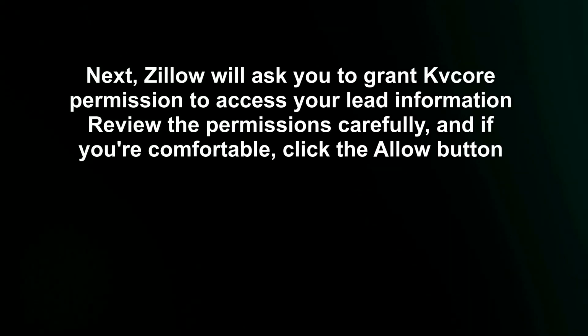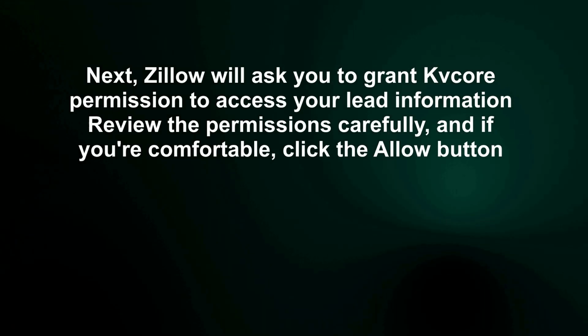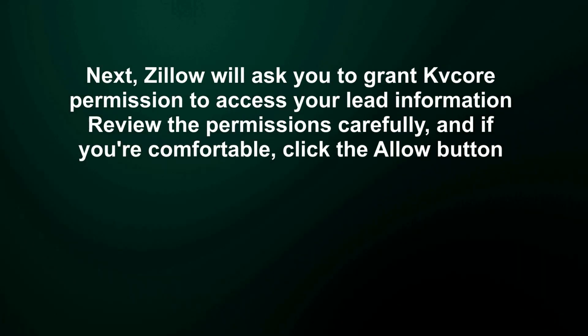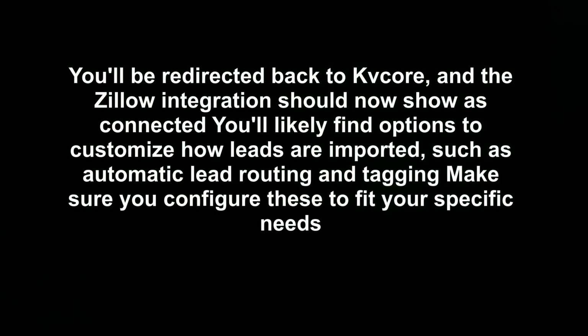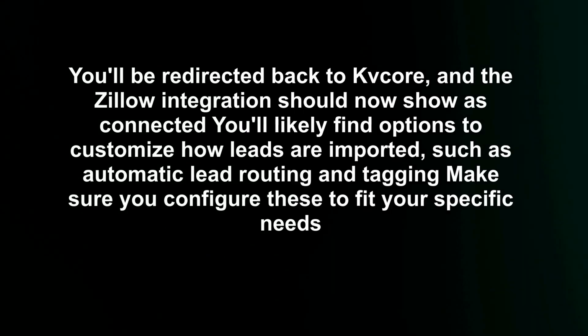Next, Zillow will ask you to grant Kvcore permission to access your lead information. Review the permissions carefully, and if you're comfortable, click the Allow button. You'll be redirected back to Kvcore, and the Zillow integration should now show as connected.